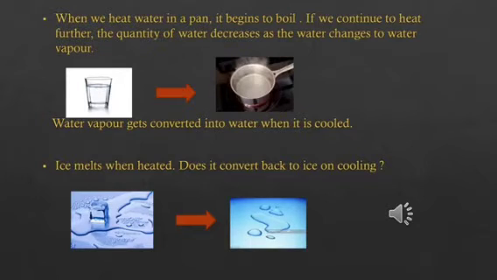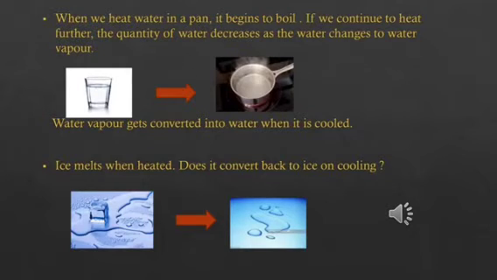This water vapor gets converted into water when it is cooled. So here we observe that water, which is a liquid, turns into vapors, which is a gaseous state, and again these vapors get converted into water, that is liquid. So due to heating, there is a change in state of matter.